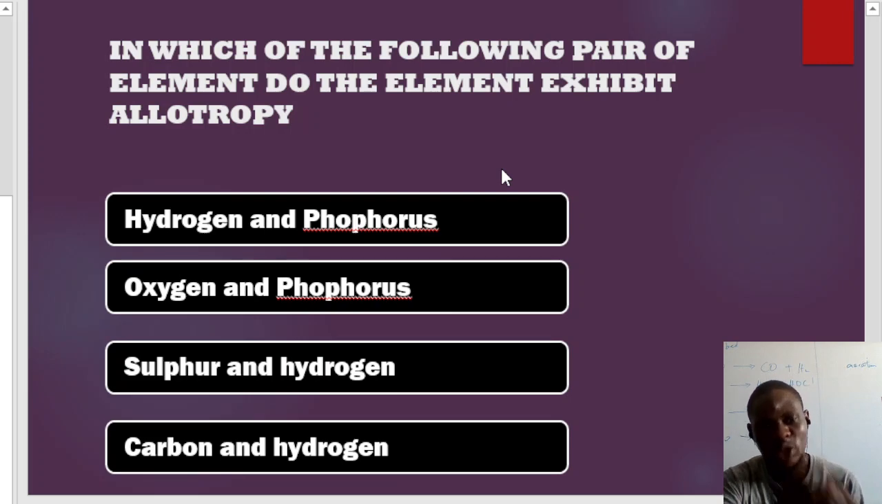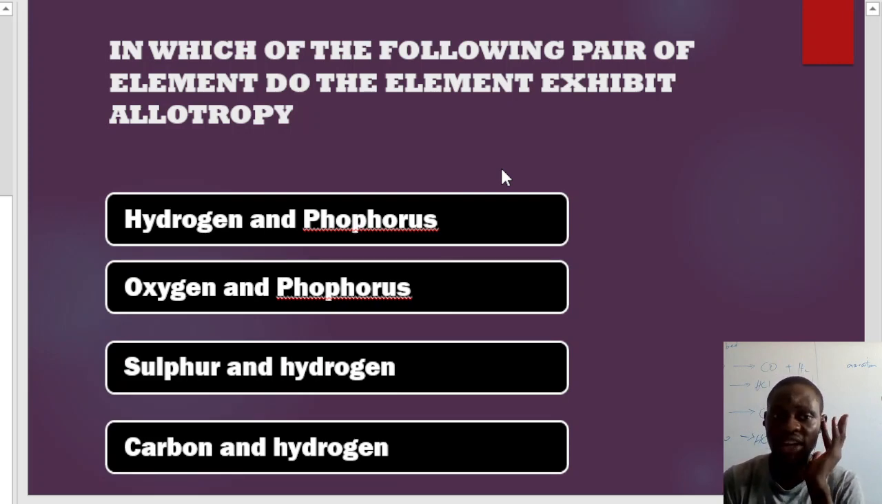Now look at the question that is given to you here. It said, in which of the following pair of elements do the elements exhibit allotropy? Now note that hydrogen will never exhibit allotropy. What are they trying to ask here? They want to know which of the pair, you know, we have 2 elements here, which of them has allotropes.